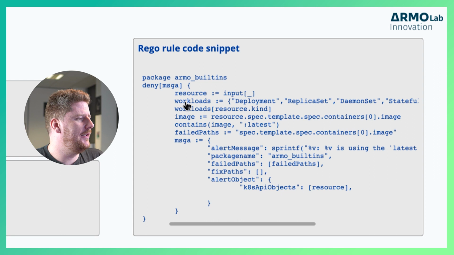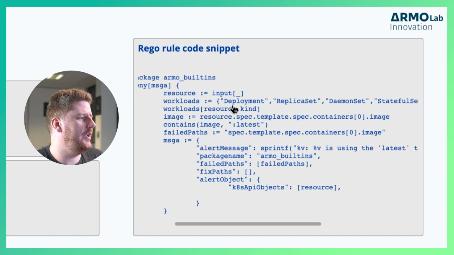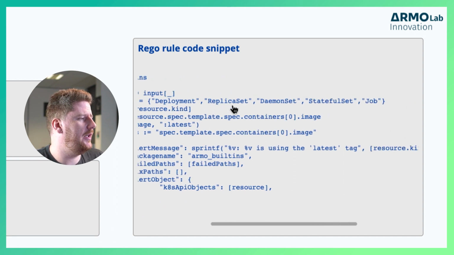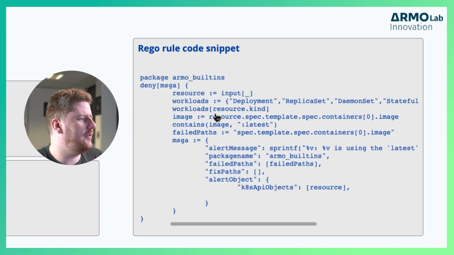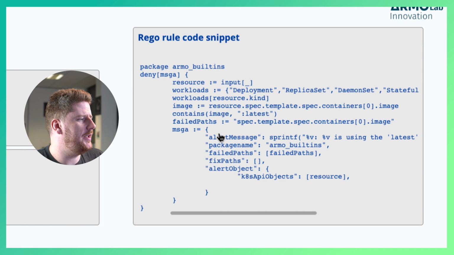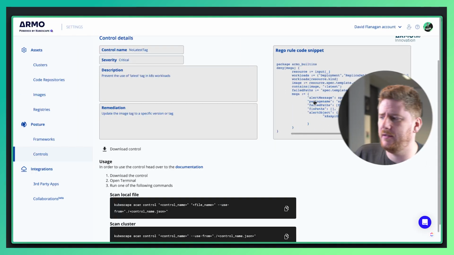You can see here that it looks at all resources. It does this by expanding the input as a list. The underscore means get them all. From here, it has a list of the different workload types available in Kubernetes: deployment, replica set, daemon set, stateful set, and jobs. From there, it checks the workload as one of these kinds, pulls out the image of the first container, runs a comparison check to see if it contains the string :latest. And if so, we get an error message.